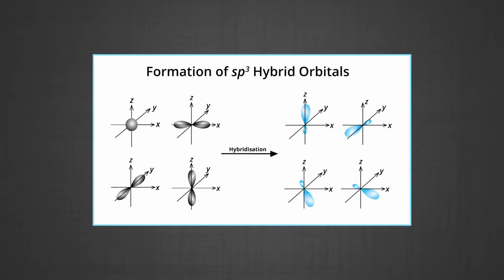Now, the third is sp3 hybridization. This type of hybridization can be explained by taking the example of methane, that is CH4 molecule, in which there is mixing of one s orbital and 3 p orbitals of the valence shell to form 4 sp3 hybrid orbitals of equivalent energies and shapes. The figure shows you the formation of sp3 hybrid orbitals. Here you can see that there is one s and 3 p orbitals mixing.